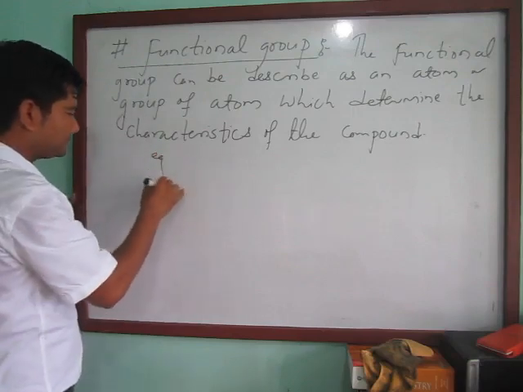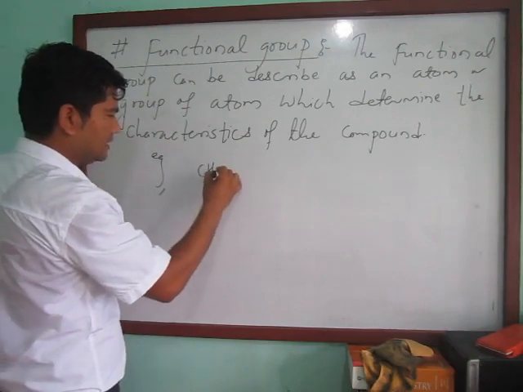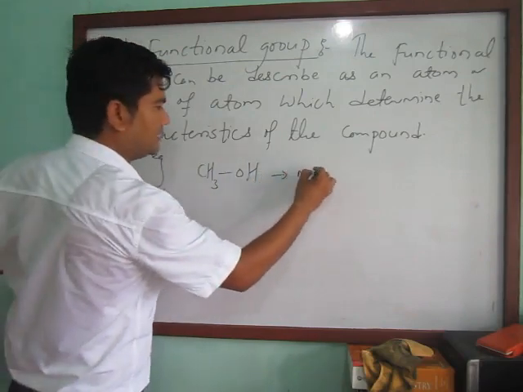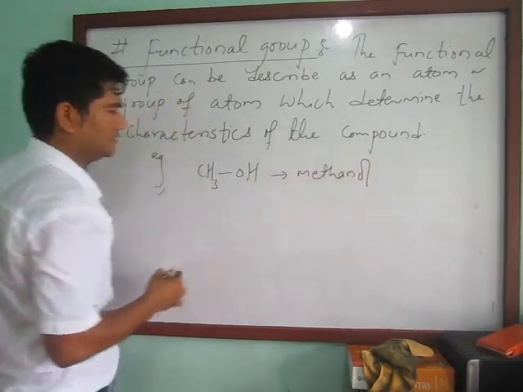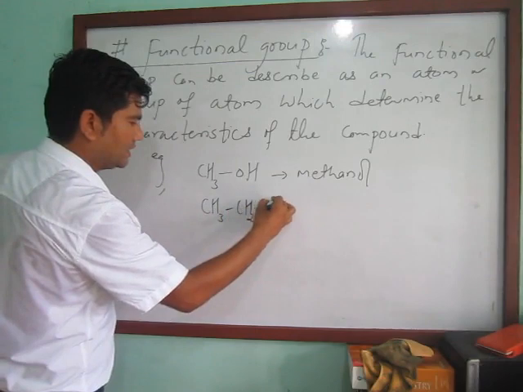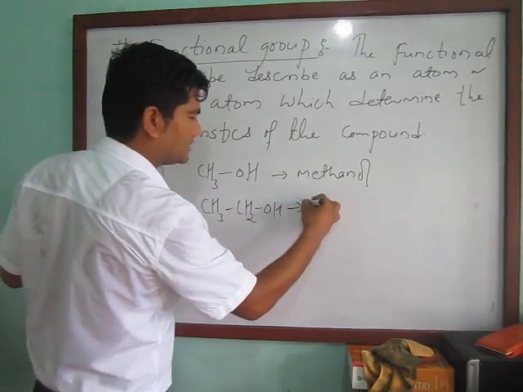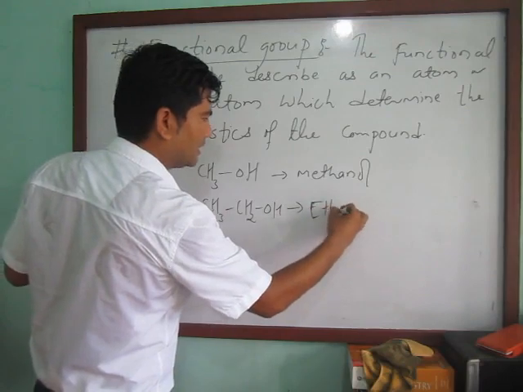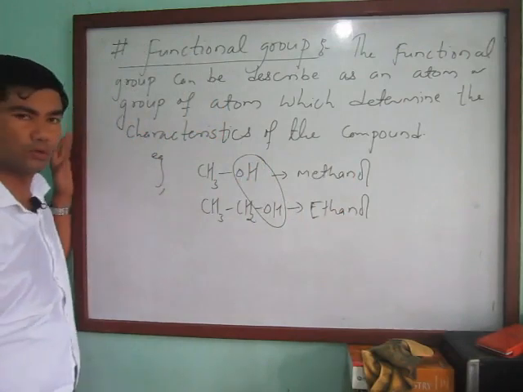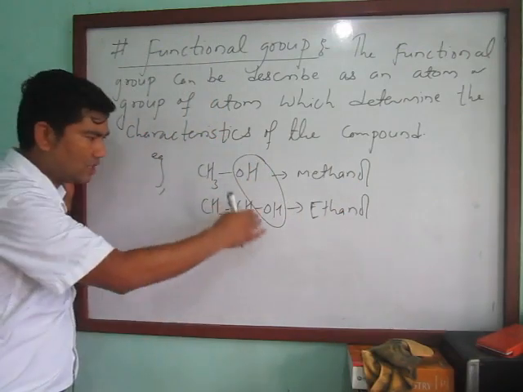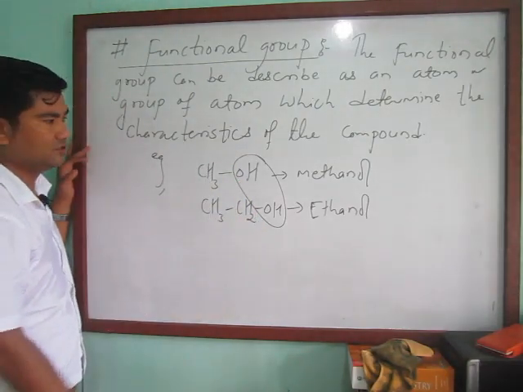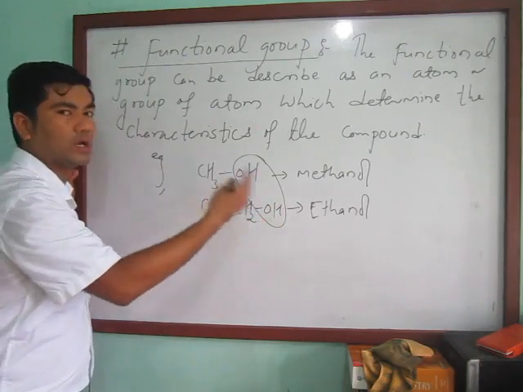For example, CH3OH is an example of alcohol. This one is methanol, and CH3CH2OH is another member of alcohol, that is ethanol. You can see here this OH hydroxy group, you can say hydroxyl also. This hydroxy group determines the characteristics of these compounds. So the presence of OH makes it alcohol.